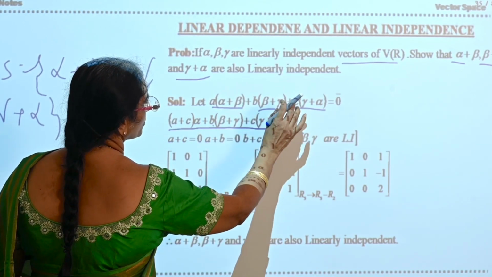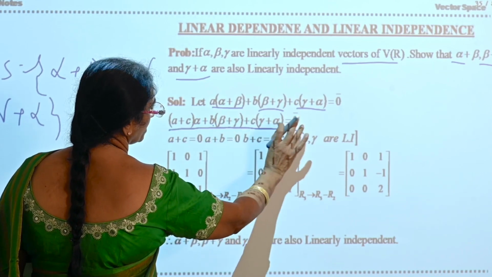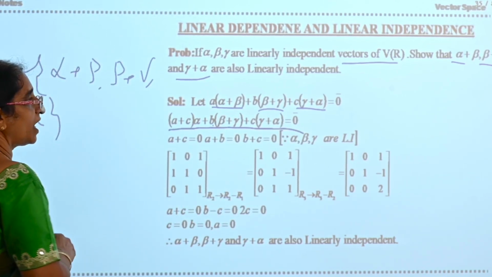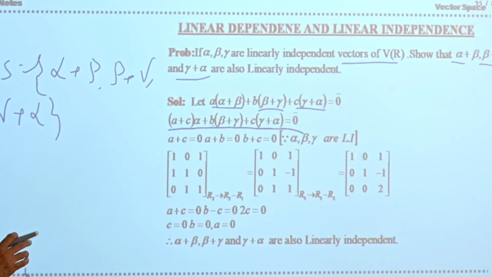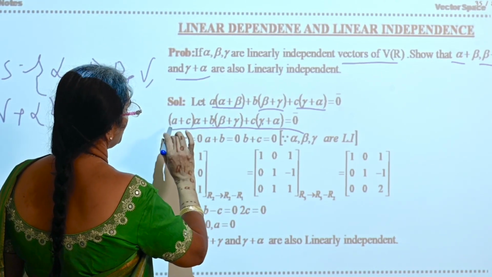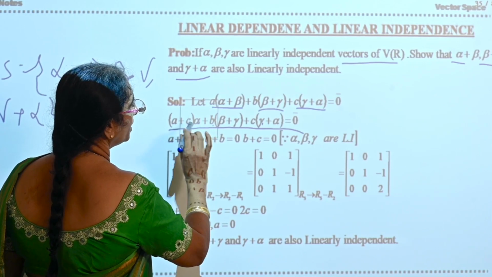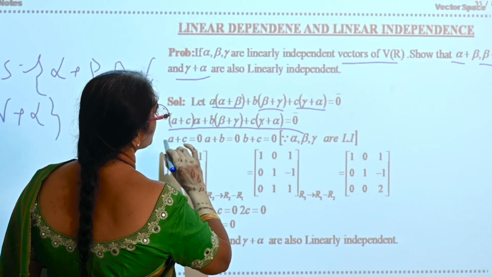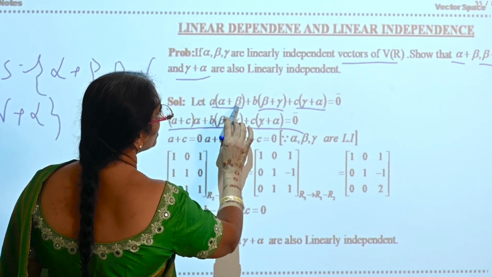Here, if you take alpha as common, you will get the equation like this. Now what are alpha, beta, gamma? See here, this is a plus c into alpha. Next you take beta as common, that means a beta plus b beta.